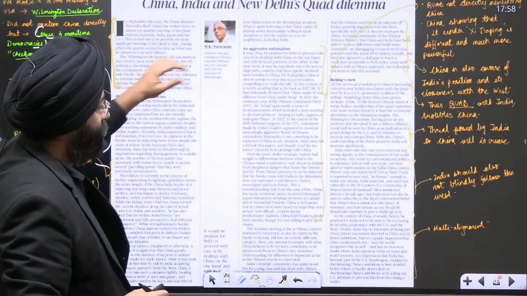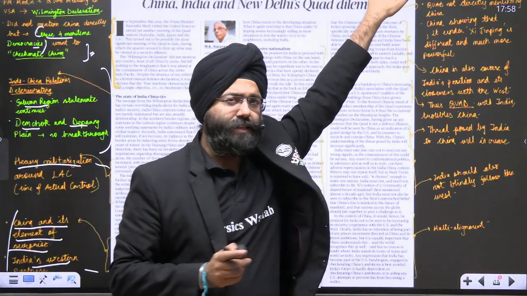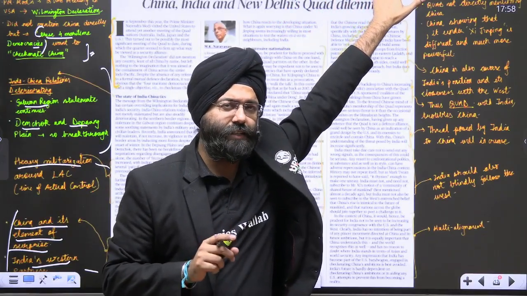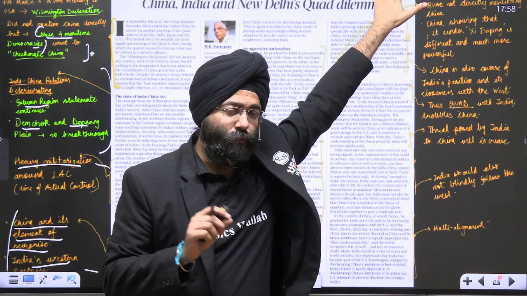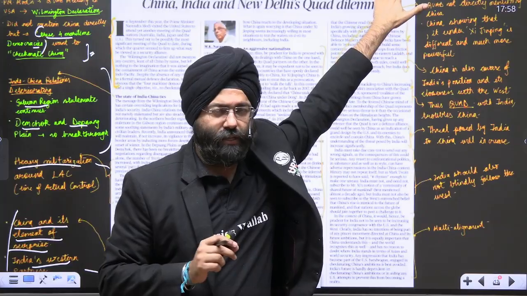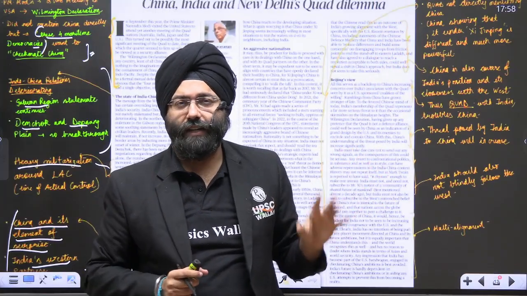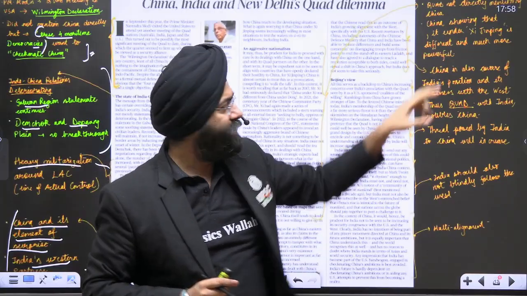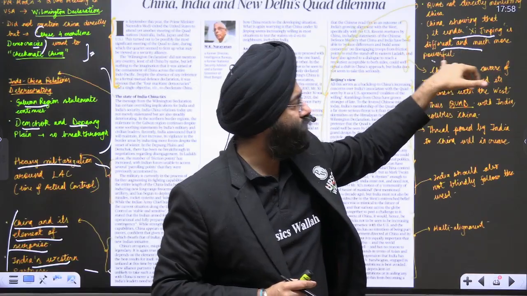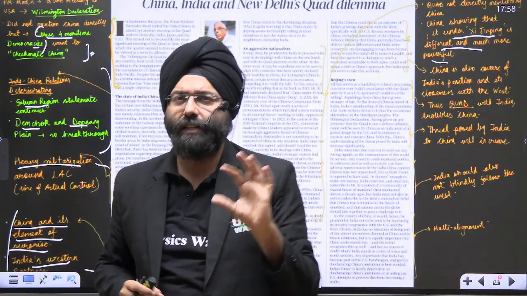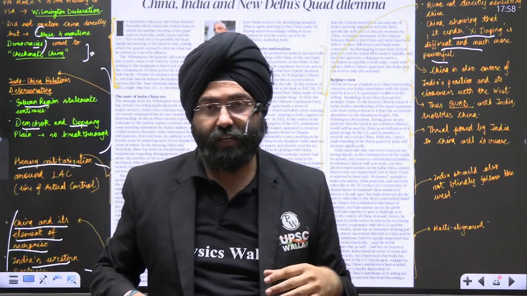Along with it, when we come over here, this whole paragraph is talking about China's ideology and its present view. See, China is of a view, and it has become very vocal about it, that China is not the same China of the 1960s or 50s. China said that under Xi Jinping, it is different and much more powerful. So that means it was used as a provocative statement, as a means of deterrence for other countries, particularly India.